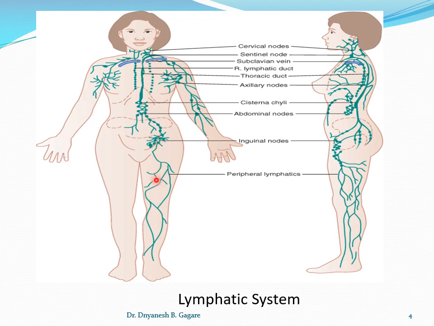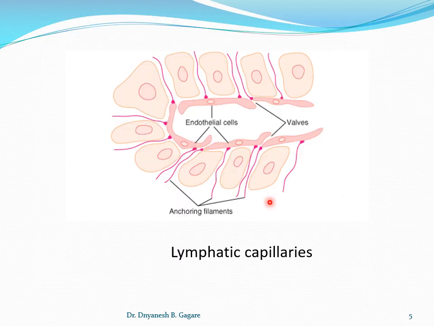Then see the peripheral lymphatics, these are peripheral vessels. Okay, now coming to the structure of lymphatic capillary, we are talking about the lymphatic capillaries. Endothelial cells are the structure of lymphatic capillary, a special arrangement of endothelial cells. These endothelial cells are attached by the anchoring filament to the connective tissue.